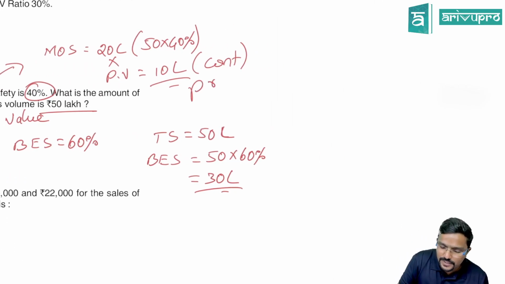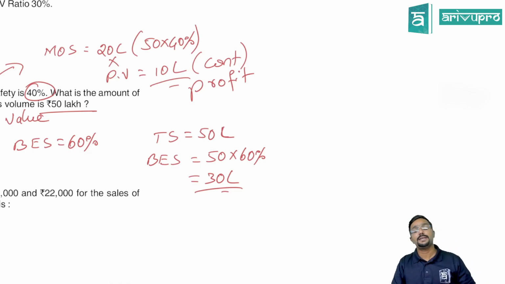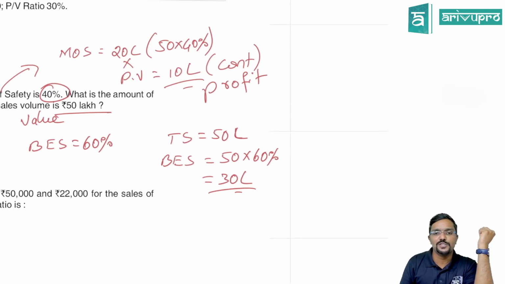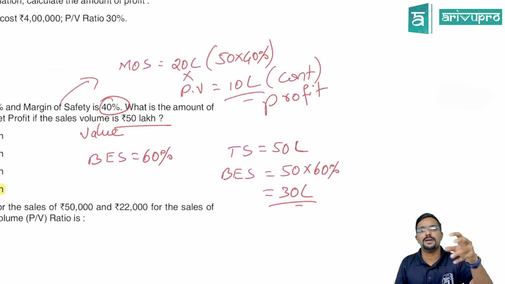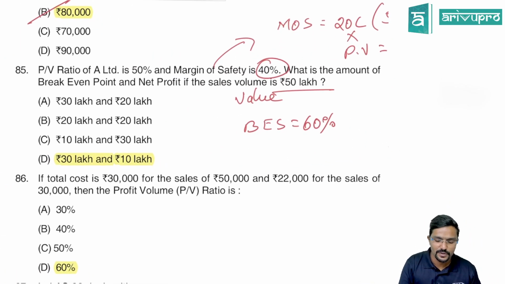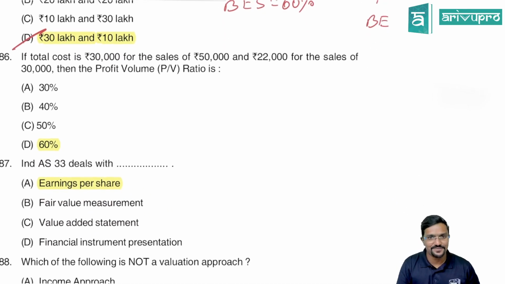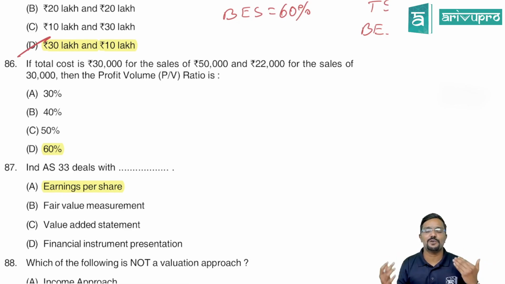Contribution, which is equal to profit. So what is your profit? 10 lakh. Because for margin of safety, contribution is equal to profit because there won't be a fixed cost. So how much is profit, guys? 10 lakh, which is nothing but the margin of safety into PV ratio we have done. So break even sales is 30 lakh and profit is 10 lakh as asked in the question. Okay. See all the different possibilities you have to think, all the cross calculations, everything with the given information, how to get what is the asked requirement. Or what is asked in the question, how to get it with the required information, you have to analyze it.